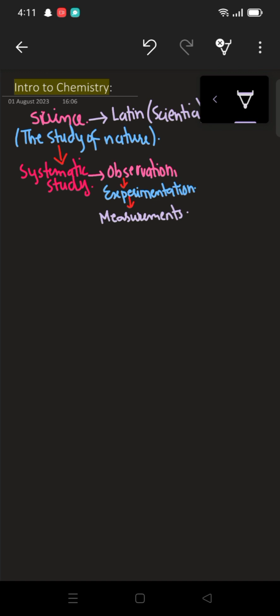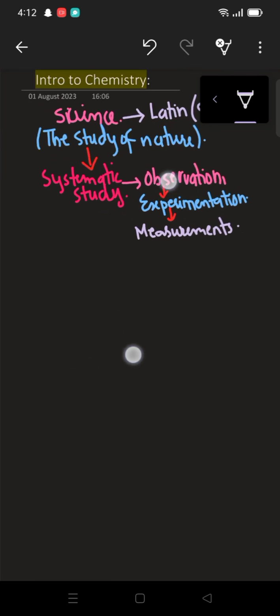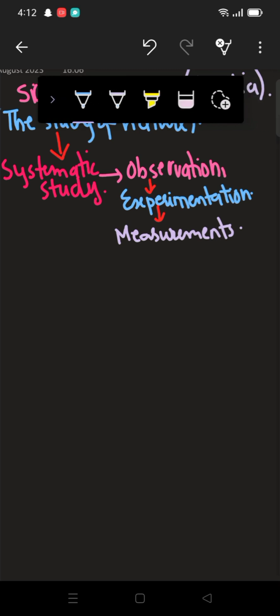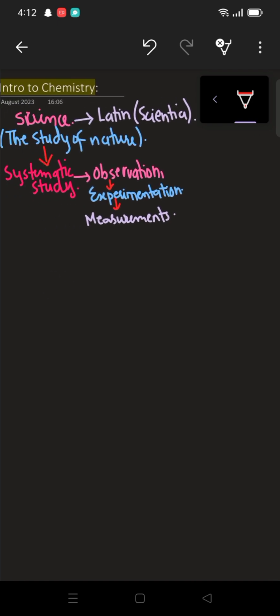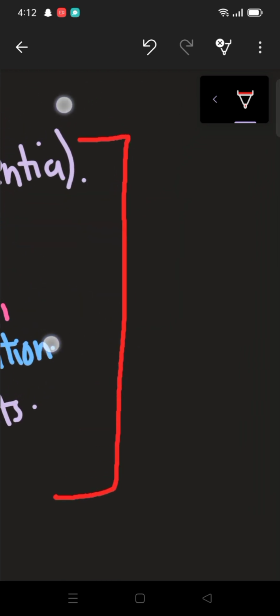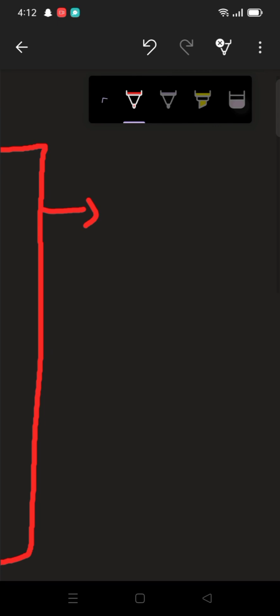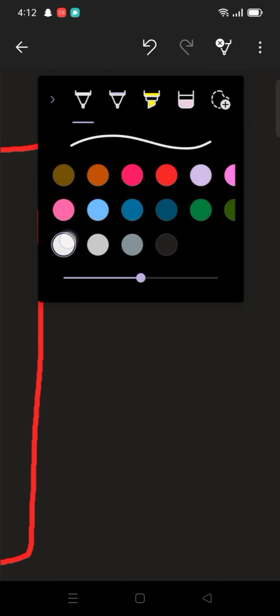Now science is categorized into biological science as well as physical science. The first is biological science.